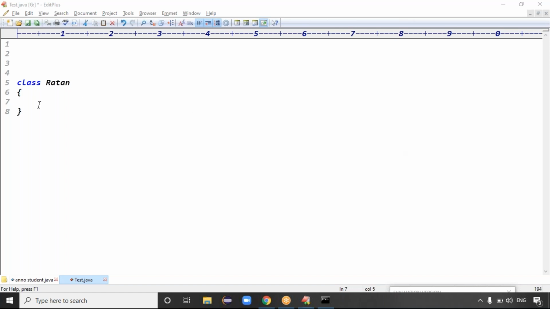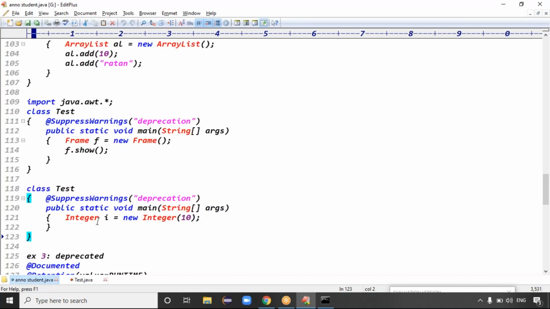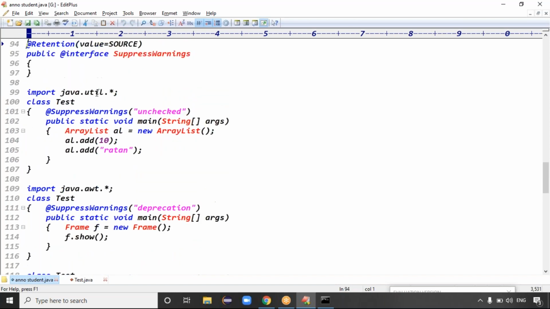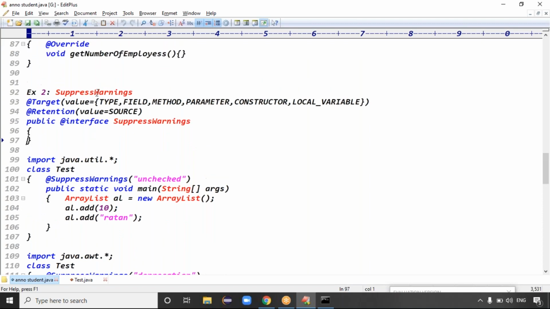Unchecked means collections are not checked actually. An unchecked operation means maybe type conversion is required. We may not understand it now, but you'll understand it as part of the collections topic, because collections are not type safe. Not type safe means it has to check the data every time. That point we'll discuss in collections. Anyhow, when you use a collection, you get some warnings, and I'm ignoring that warning using SuppressWarnings. Just remember it up to that point. SuppressWarnings just ignores warning messages.